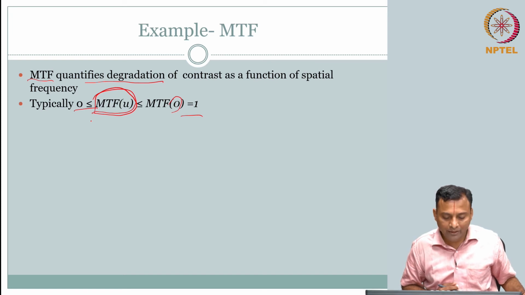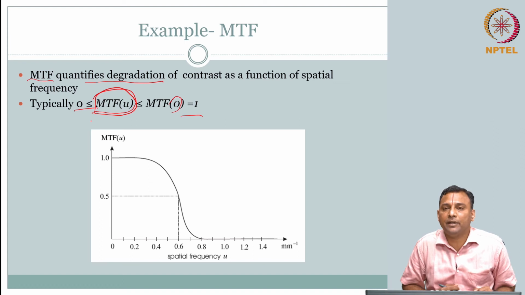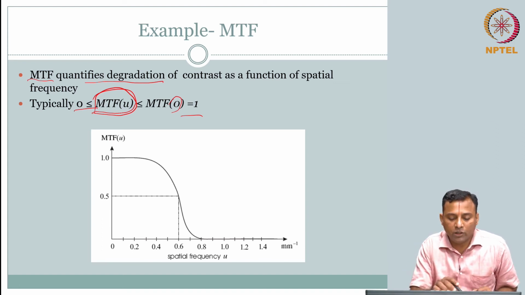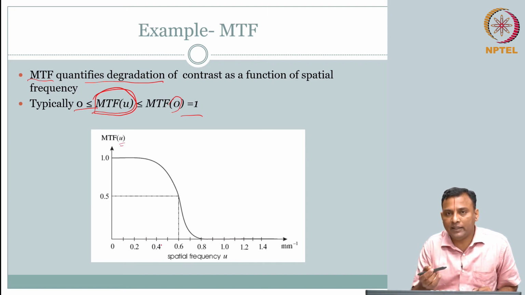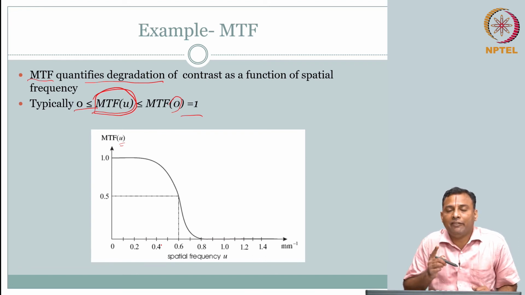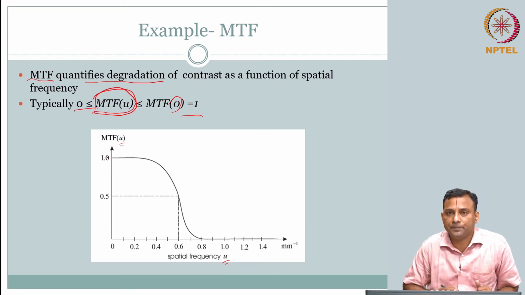Okay. So, how do we do this? Let us take an example case. This is a plot of an MTF. We talked about MTF being a function of frequency. Frequency in our context is going to be spatial frequency. We have taken the variation in the x direction to be a spatial frequency. Spatial frequency is denoted by the inverse of a length scale, remember. So, spatial frequency versus MTF is plotted.